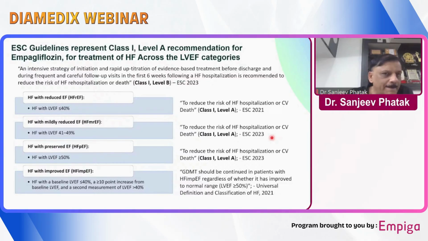Now there is a new category, that is heart failure with improved ejection fraction, whose heart failure was with reduced ejection fraction of less than 40%. If they improve by 10 points from the baseline LVEF, then it is known as heart failure with improved ejection fraction. And the guidelines now say that GDMT, including SGLT2 inhibitors, should be continued in patients with heart failure with improved ejection fraction, regardless of how much they have improved, even up to the normal range. Still, you need to continue empagliflozin or the SGLT2 inhibitors.